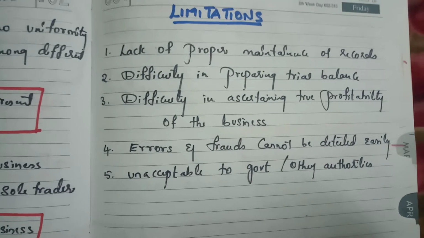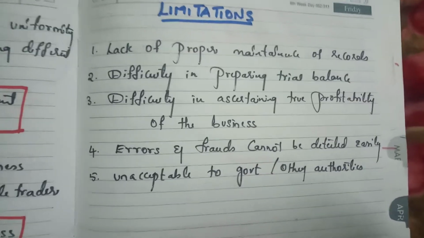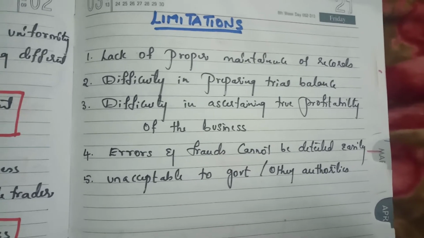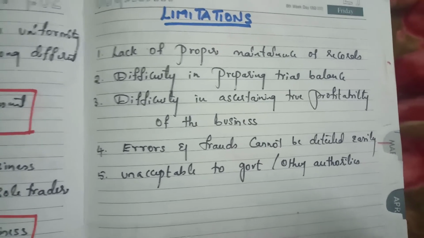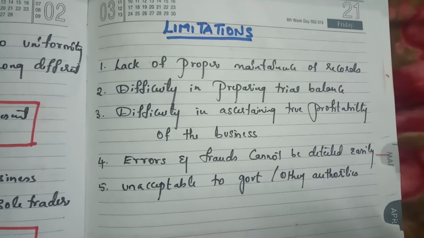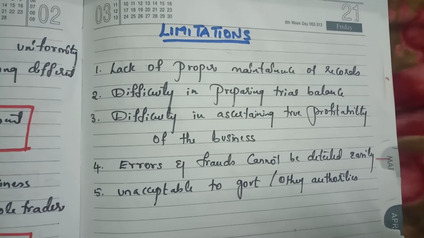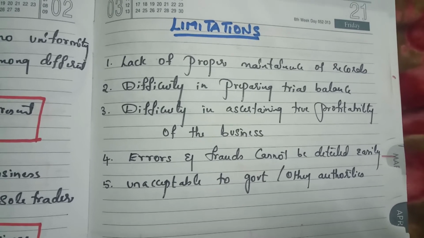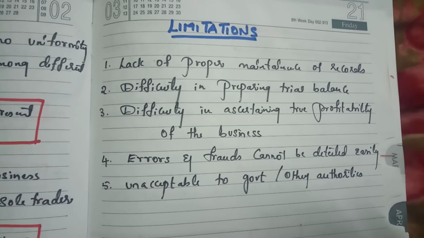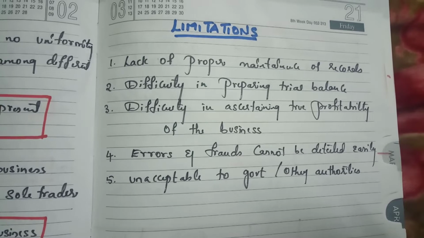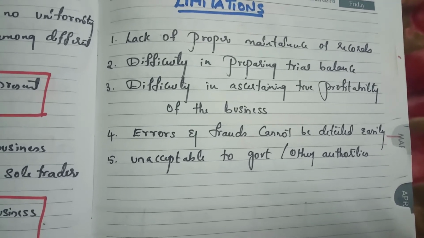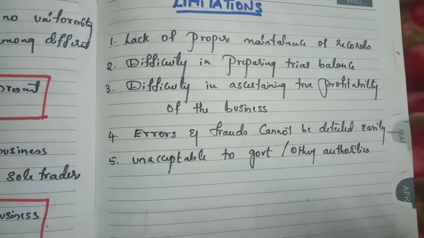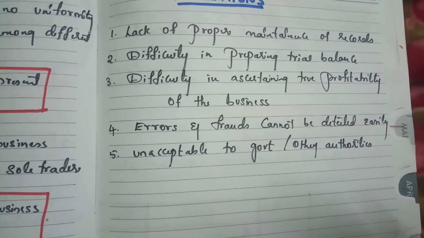The next one, limitations. Obviously we have so many limitations, but still we'll go through them. Lack of proper maintenance of records. We already studied this in the first case itself. They don't maintain proper records, so it is difficult for us to prepare a trial balance. And next, difficulty in ascertaining profitability. We don't get any proper ledger accounts, so obviously it is very difficult for us to find out the profitability.